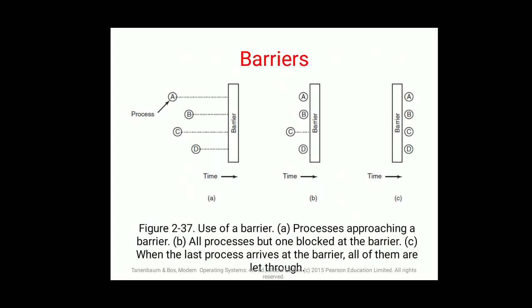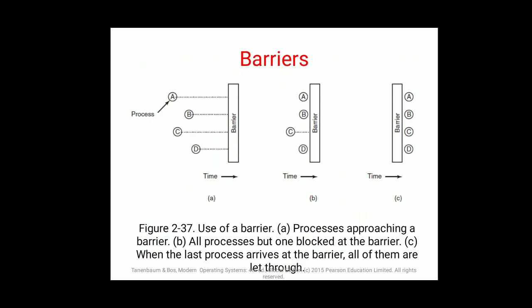Now the next is barriers. What can we say about barriers? When we talk about the word barrier, what is the one thing which comes to your mind? Is a barrier a hurdle, something which is stopping you from completing your work? One thing I assure you is that a barrier is something which does not allow you to complete your task.